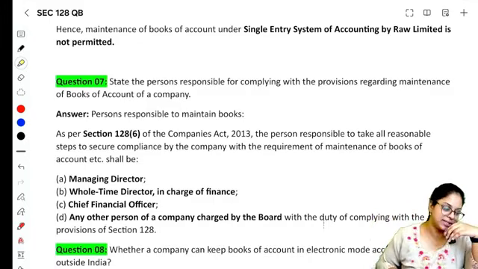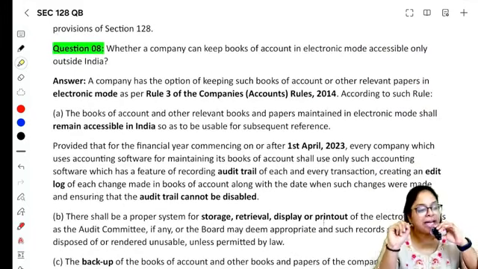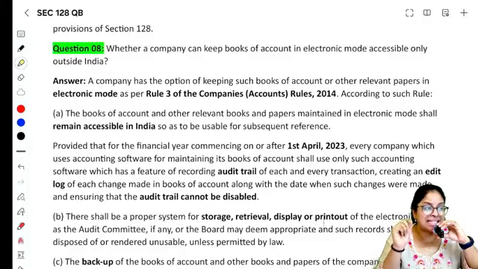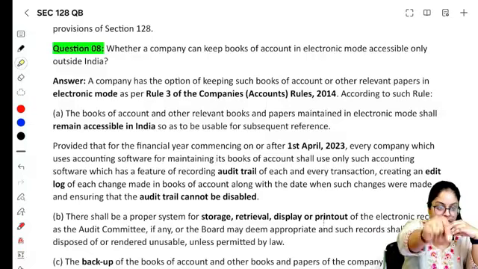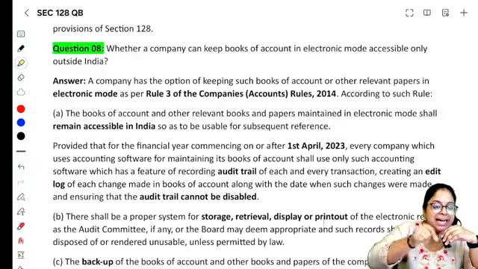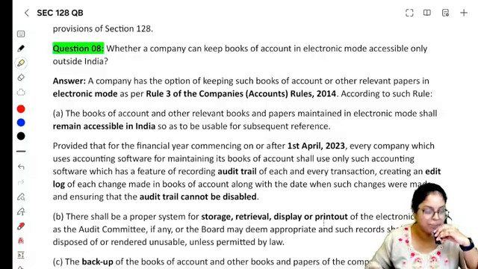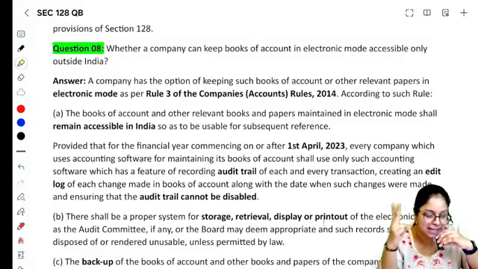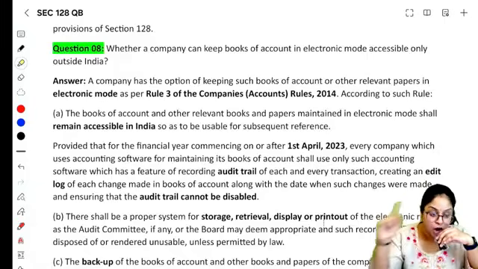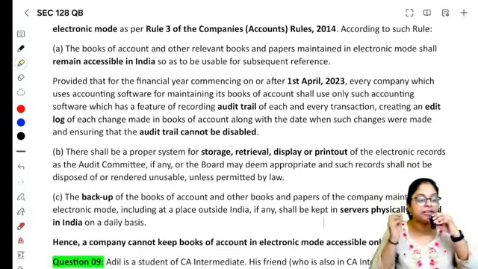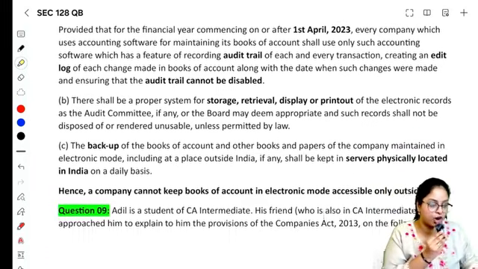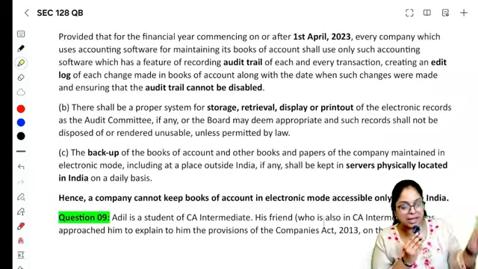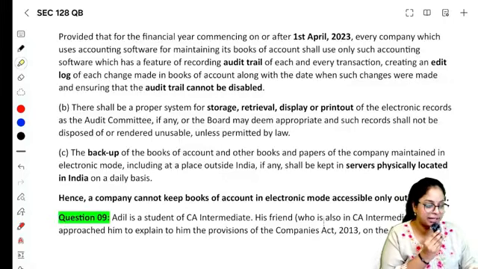Whether a company can maintain its books of accounts in electronic mode accessible only outside India? No. You can maintain your books of accounts in electronic form provided it is accessible in India at any given point of time, and provided there's a proper audit trail that is maintained. There should be a proper edit log that is maintained. The audit trail should not be disabled at any time during the year. There should be proper system for storage, retrieval, display, and printout of the financial record. Backup should be taken on an everyday basis and maintained in servers which are located in India.